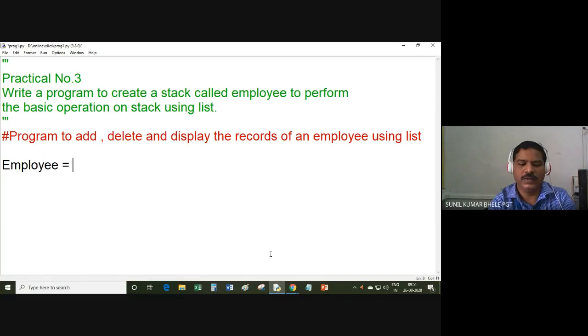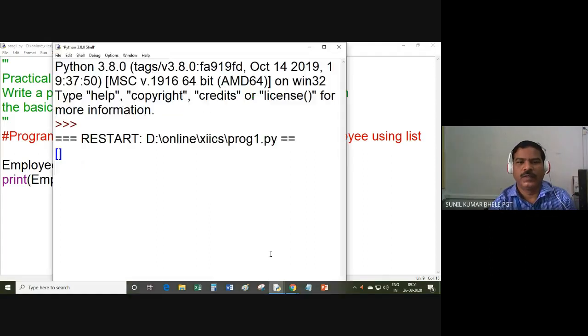So I am assigning empty square brackets. If I want to print the list on the screen with the help of this print statement, in the output you will see empty brackets are displayed, meaning the list is empty, it does not contain any elements.